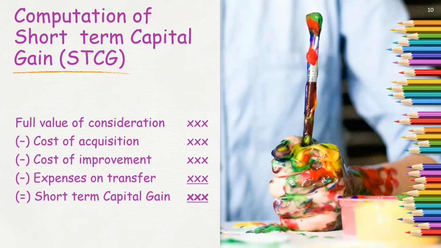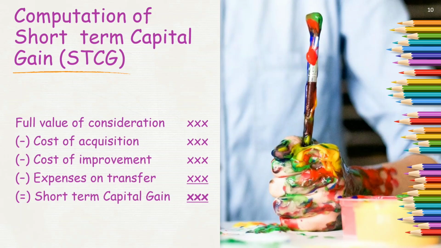Now, as we have already learned, the types of capital assets are short term and long term. As we have already seen, the basic criterion is 36 months of holding. Sometimes we have an asset to which the 36 months clause cannot be applied, and in that case the additional provision of 12 months and 24 months applies.